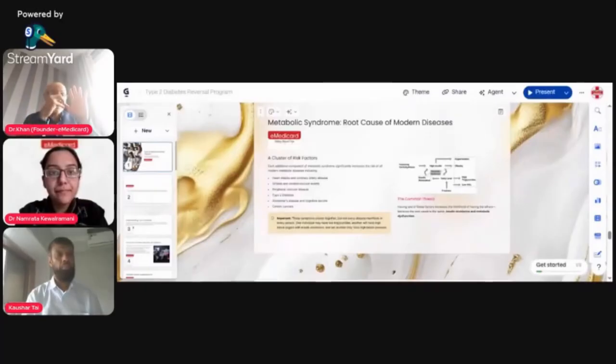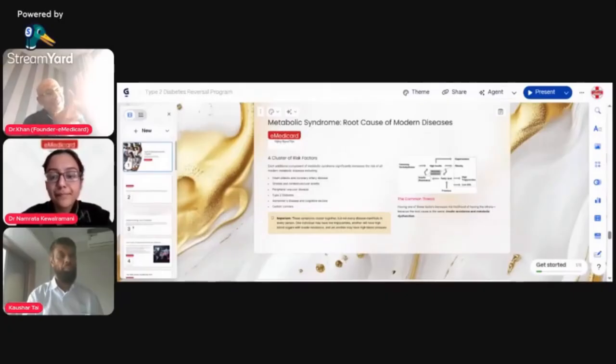Because you're having one or two parts of the metabolic syndrome, and this is all because of one issue only, that is metabolic syndrome. If you focus on what is happening at our platform, people are coming for the type 2 diabetes reversal program, and at the same time, if the blood pressure is linked to metabolic syndrome, the blood pressure is also coming off. The cholesterols are coming off. So this is what we are doing here.